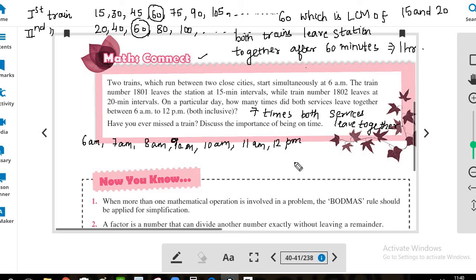So students, this was your Cambridge exercise 2.3 question number 13, 14, 15 and HOTS question and Maths Connect, which is given in your book.